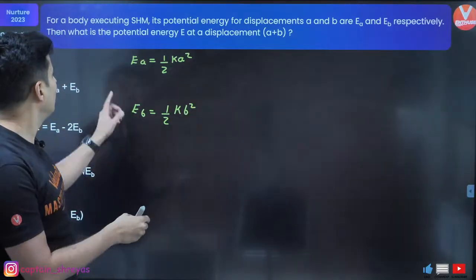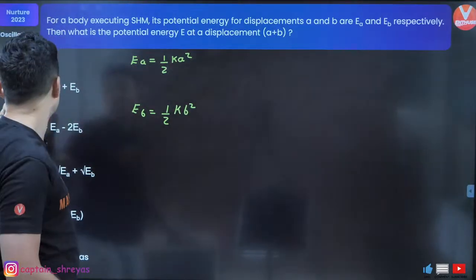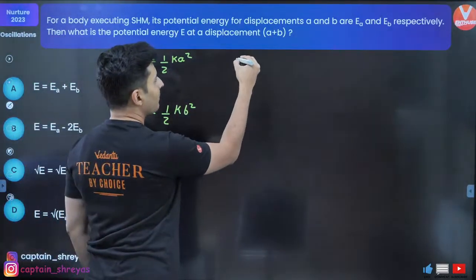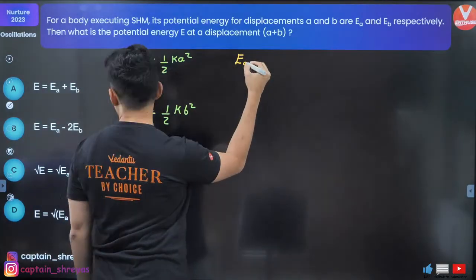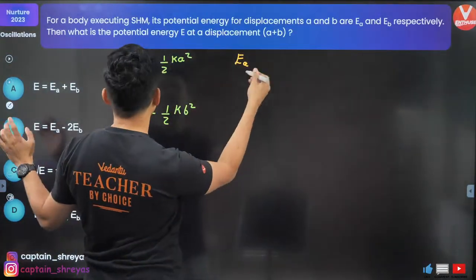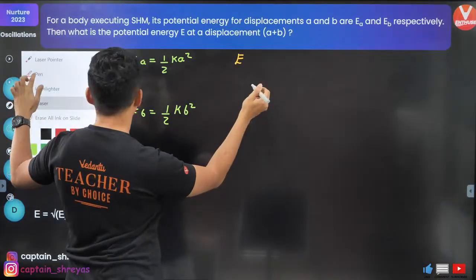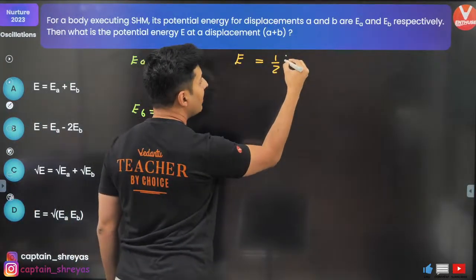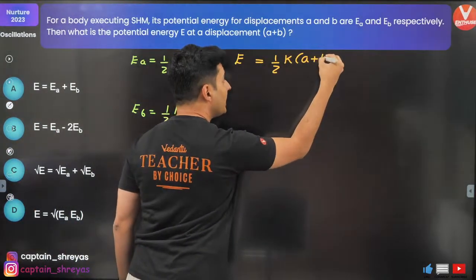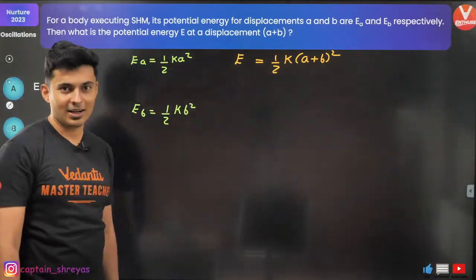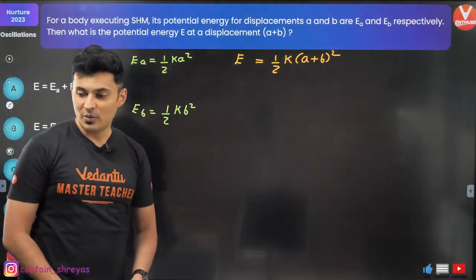Let's call the potential energy for A plus B displacement E. So E will be equal to half K A plus B whole square.